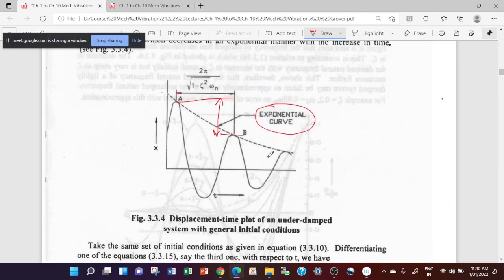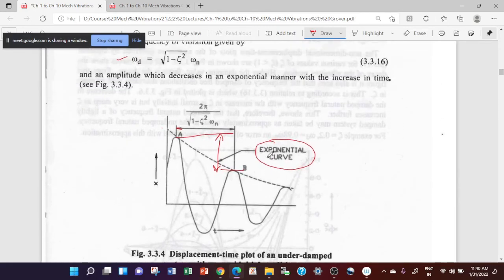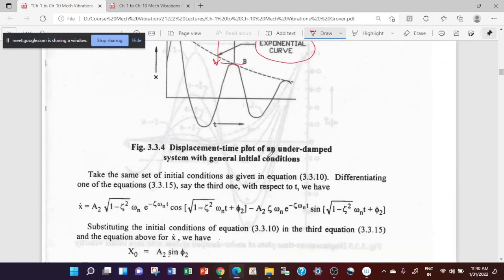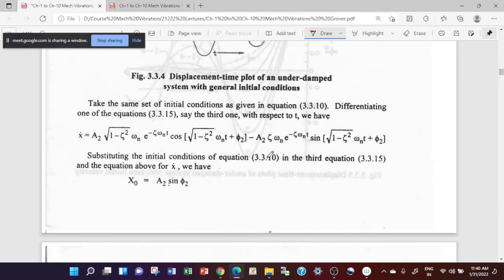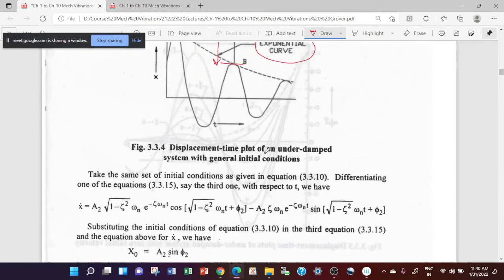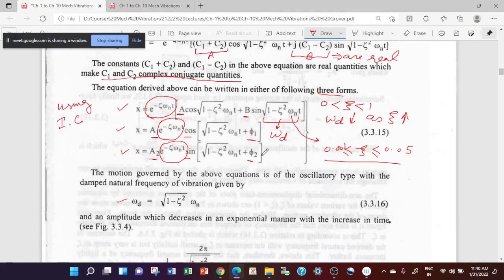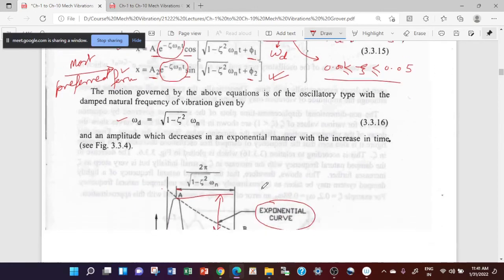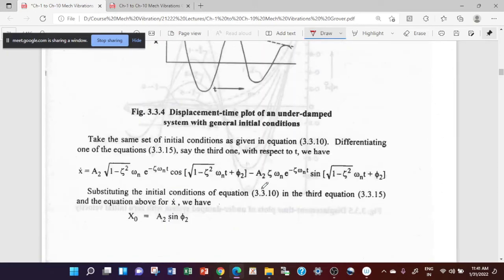So again, if you want to find the C1, C2 constants here, you can do it again here. Now let me tell you one more thing. Generally, we prefer this third form for analysis of vibration systems. This is the most preferred form for the solution. So here we will be finding the A2 and phi 2 constants.